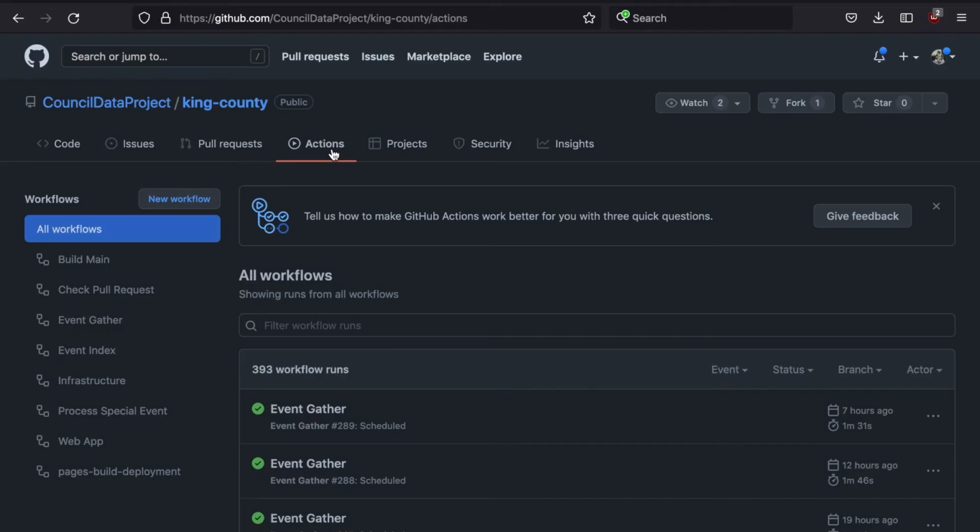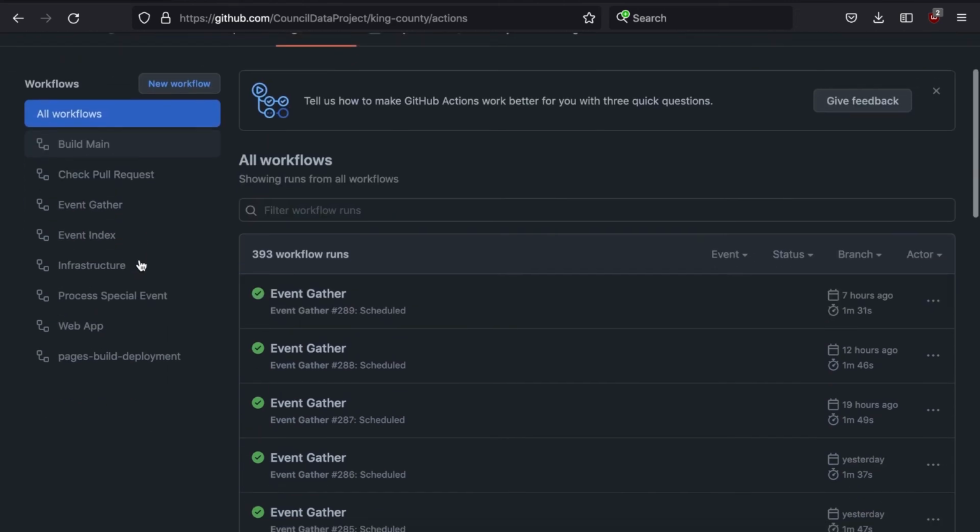Here's an example of the King County actions. Here on the left side, we have our various workflows. We've got the various builds, such as the infrastructure build and the web app build, and we've also got our data pipelines, such as the event gathering and event indexing workflows.